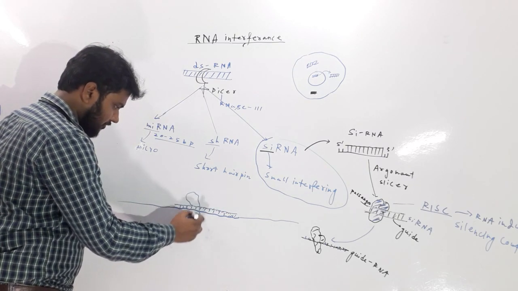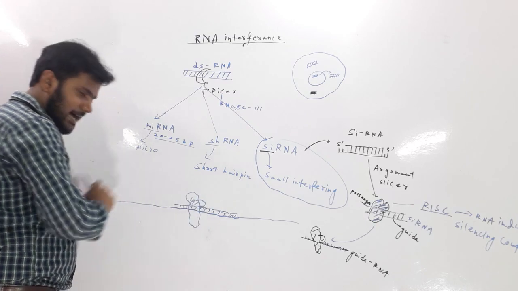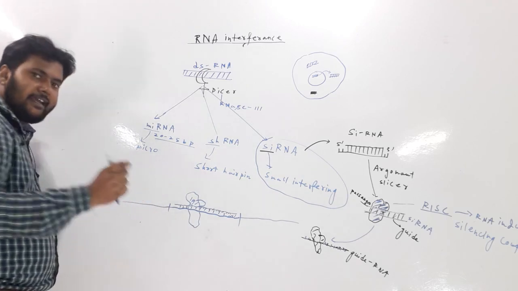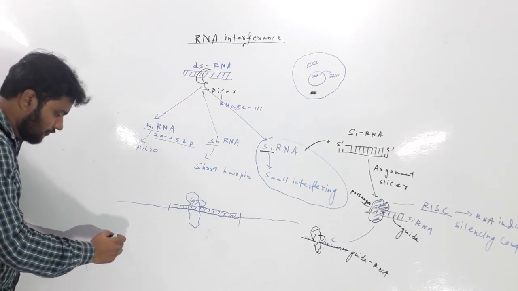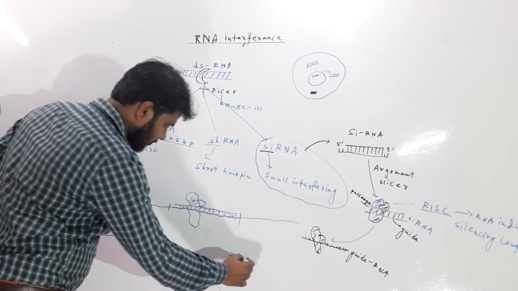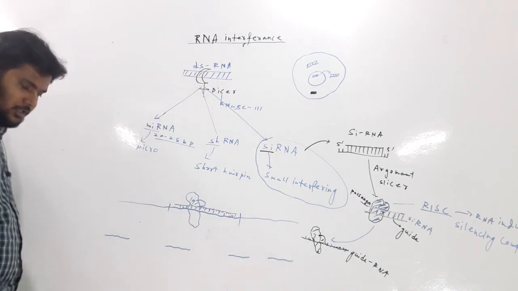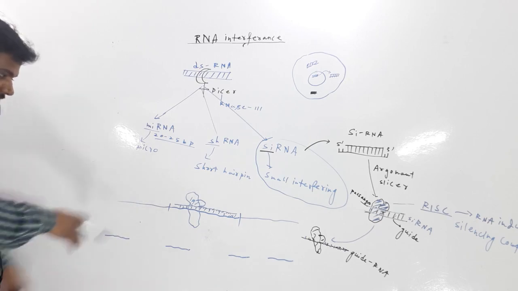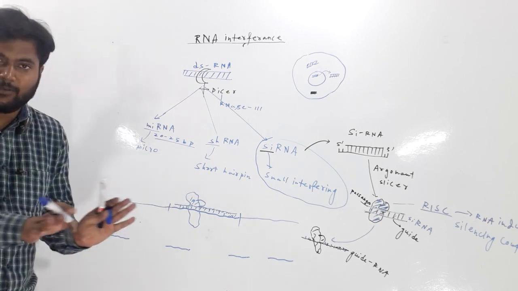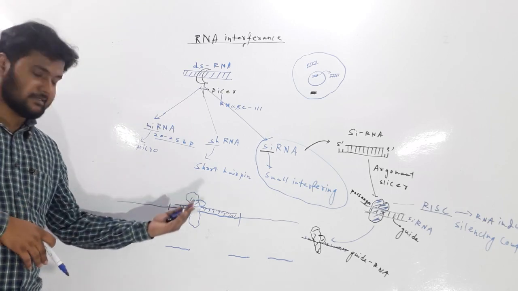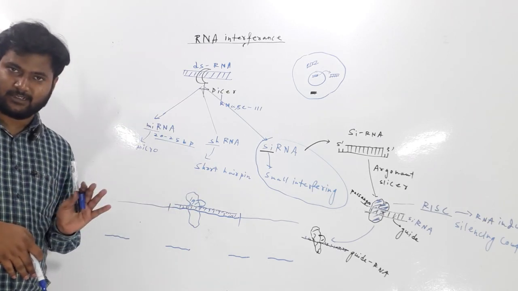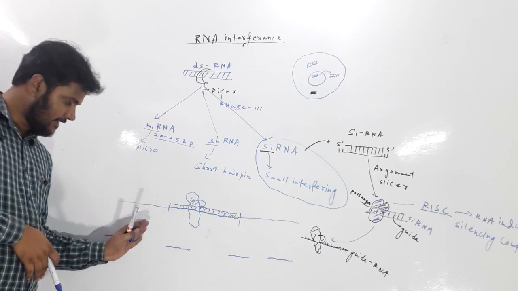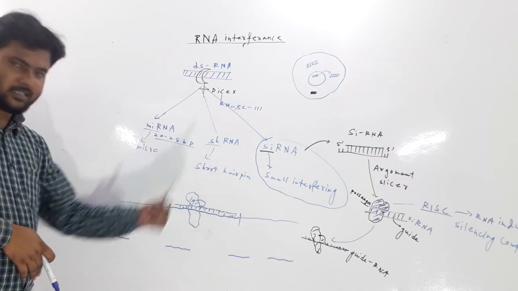Now the argonaute protein is present there. What will it do? It will simply cut the mRNA into small fragments. So obviously, when the mRNA is destroyed, there is no chance of translation, as the mRNA has been chopped up and cleaved by the argonaute.